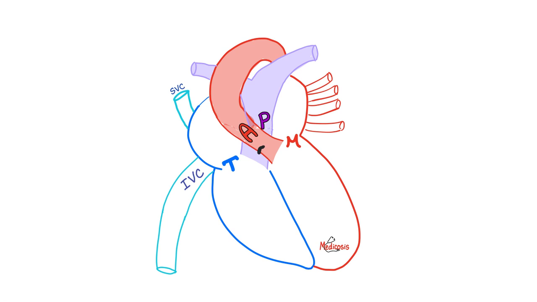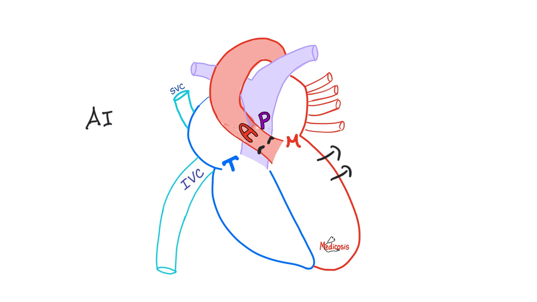Back to the aortic valve. Here's the aortic valve right here. What does aortic insufficiency or aortic regurgitation mean? It means that when the aortic valve was supposed to close, it failed to close. Normally the aortic valve should close during diastole, when the ventricle is relaxing to receive the blood from the atrium. You want the ventricle to receive blood from the atrium only and not from the aorta. So you better close the aortic valve.